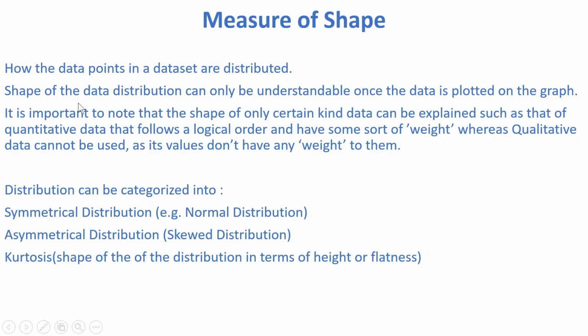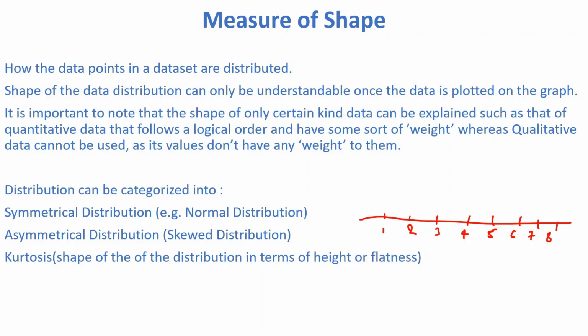And also, the shape of the data distribution can only be understood once the data is plotted on a graph. So there are some data points you have. Okay, this is 1, this is 2, this is 3, this is 4, this is 5, this is 6, 7, 8. There are some data points you have. Are you able to understand anything once I just draw these data points in a single line? Are you able to understand anything?